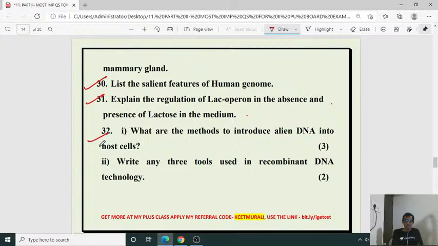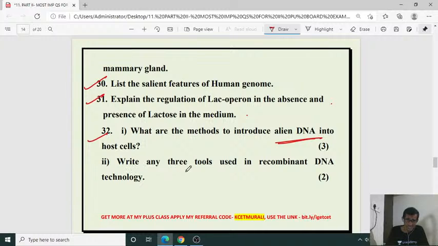Then what are the methods to introduce alien DNA into a host cell? Alien DNA means our DNA of interest into the host cell. What are the different methodologies we can follow? Here, that is heat shock treatment, micro injection, biolistic gun. So these are the techniques.